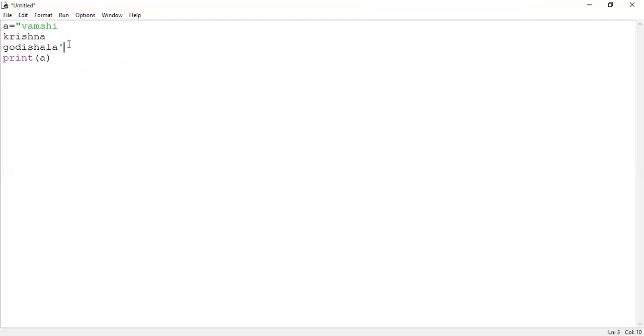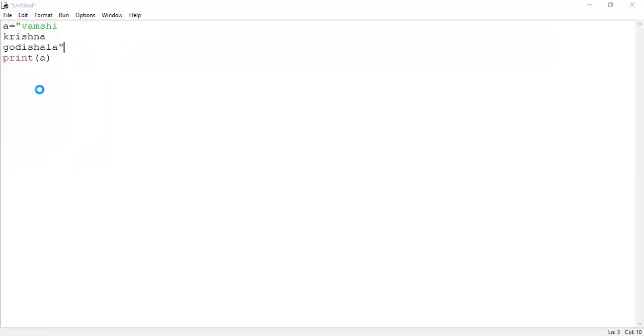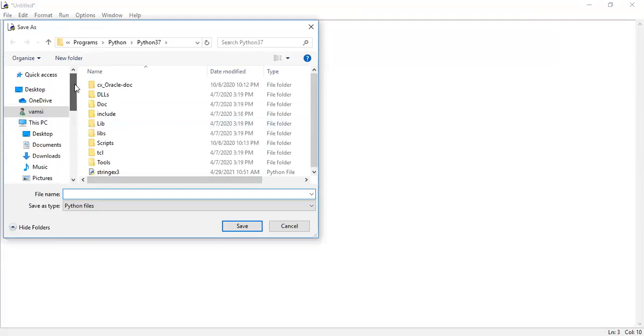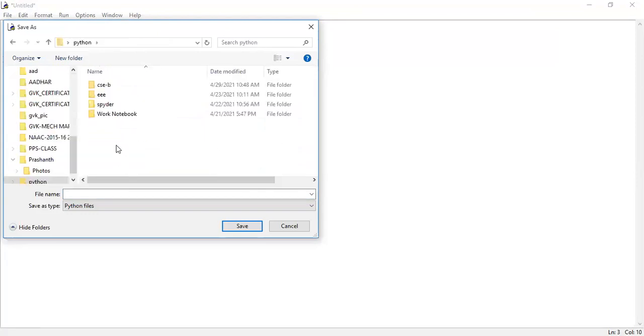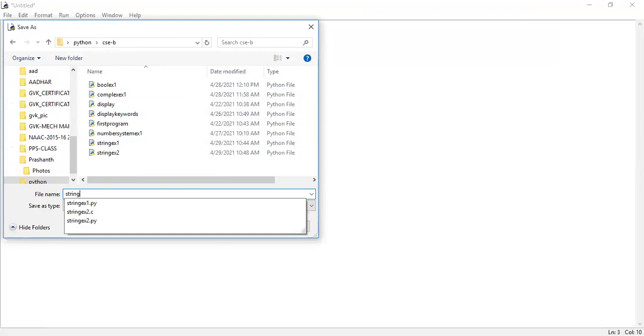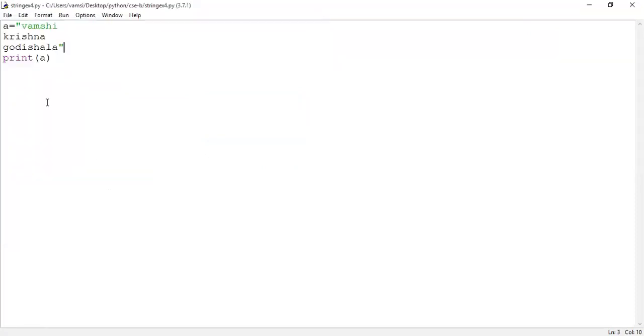So I'm using double quotes here and saving the logic as string example4.py. Save the code into the required path. So here I'm saving it to the Python CSCP folder. Give some meaningful name, string example4.py. Then run the logic.